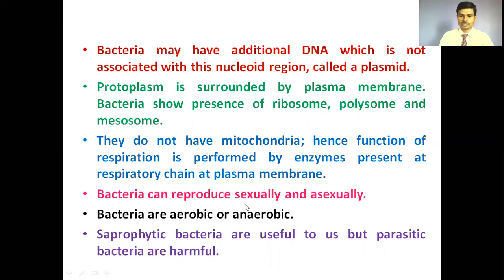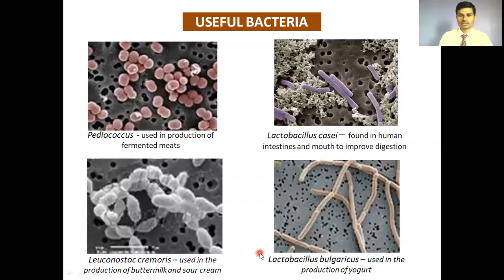Bacteria reproduce both sexually as well as asexually. Bacteria can respire both aerobically and anaerobically. Saprophytic bacteria are useful to us, but parasitic bacteria are harmful to us. These are some examples and pictures of useful bacteria. Pediococcus is used in the production of fermented meats. Lactobacillus casei is present in the human intestine and mouth.